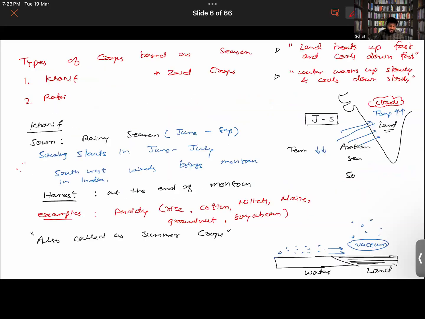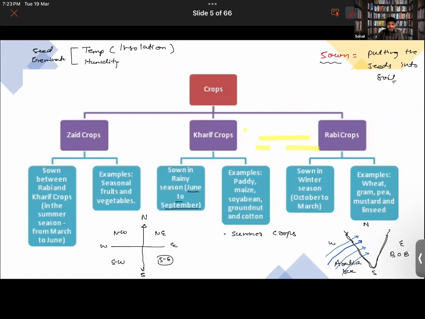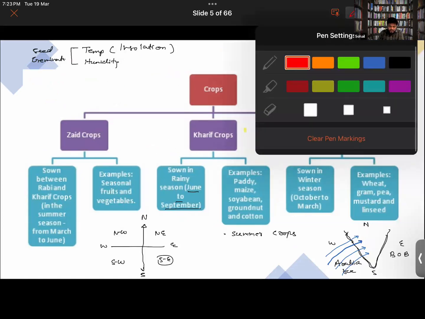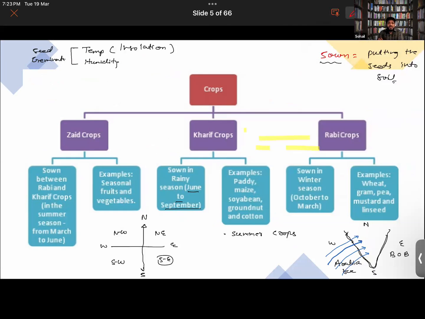Wait, one more. Zaid crops are also there, no? So let's discuss this one also. Zaid crops are basically those crops which are sown between the Rabi and Kharif crops. So they are sown in the months of March to June.